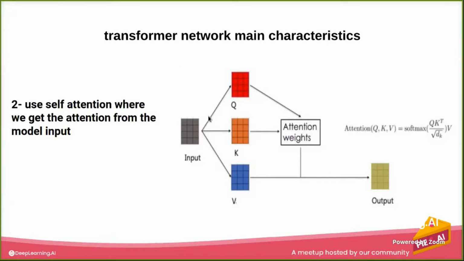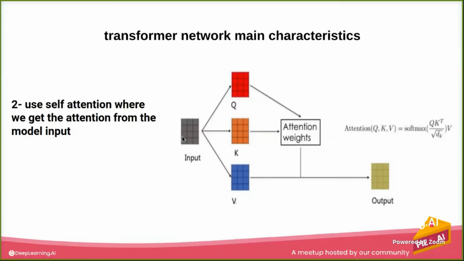So we take the input itself, and we take 3 copies from this input. One we call the query, another is the key, and the other is the value. We calculate the attention, and we'll see how it is calculated both in code and formula. But let's just see that this is the whole process of taking self-attention from the input.